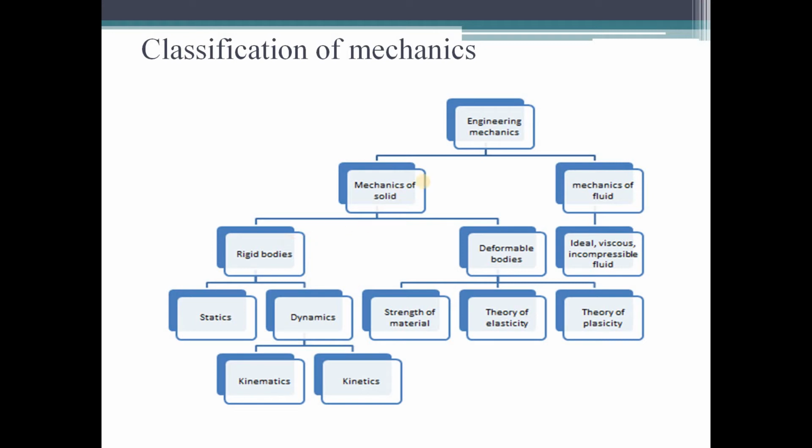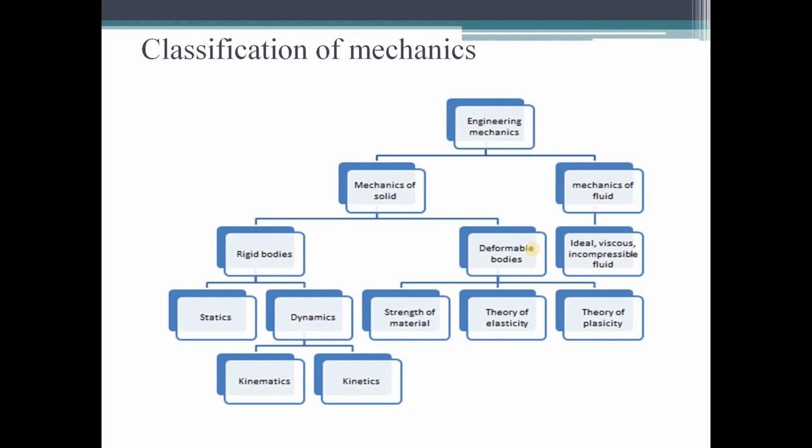But if the external forces are acting and the changes in the dimensions are considerable, that means we can easily identify the change in size, then that type of body is called a deformable body. This is the major difference between rigid bodies and deformable bodies.